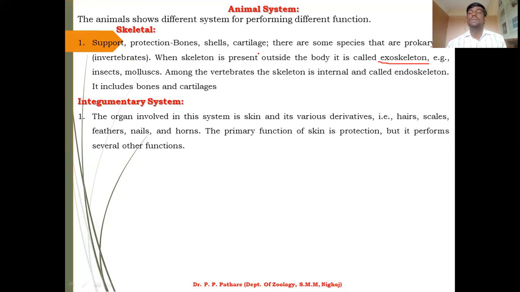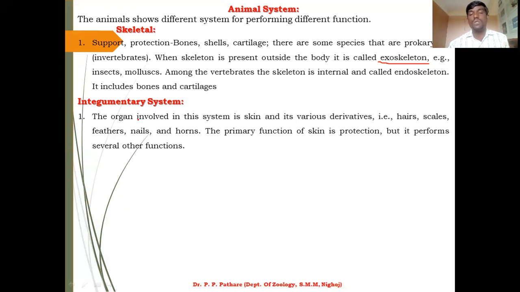These are some important features present in the animal body. Next one, that is the integumentary system. The organs involved in this system are skin and its derivatives, that is hairs, scales, feathers, nails and horns. These are the organs included in the integumentary system.